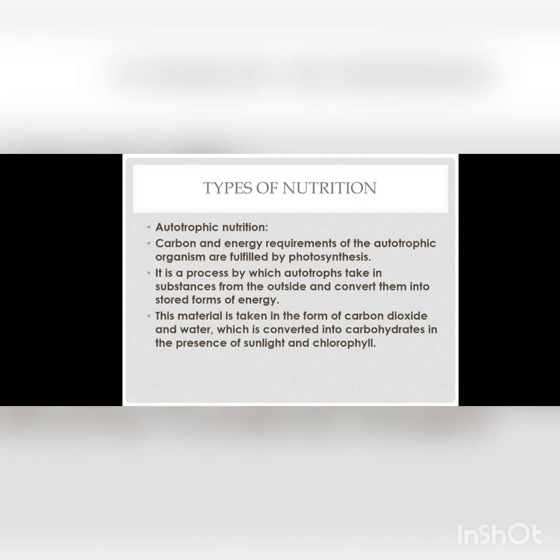This material is taken in the form of carbon dioxide and water, and in the presence of chlorophyll and sunlight, carbohydrate is going to be produced. Oxygen is going to be obtained as a byproduct. The carbohydrates are going to be utilized for providing energy to the plant. The carbohydrates which are not used immediately are stored as starch.